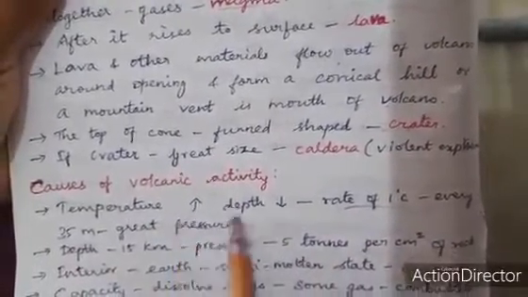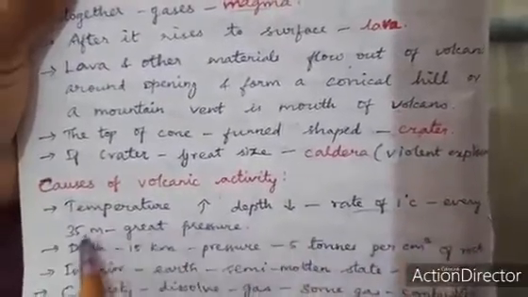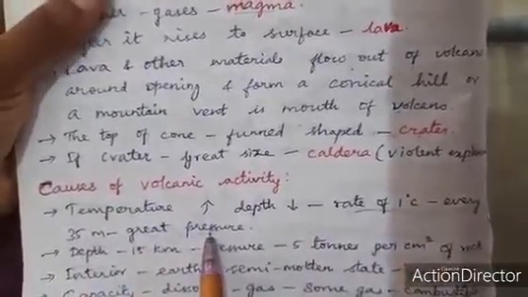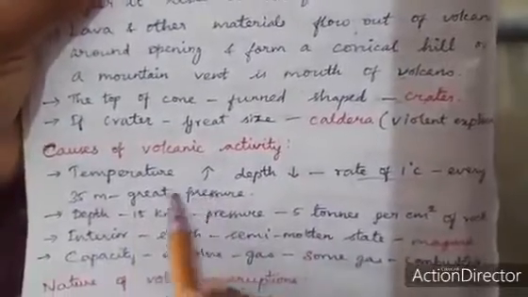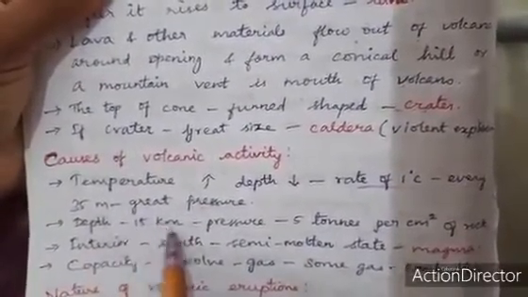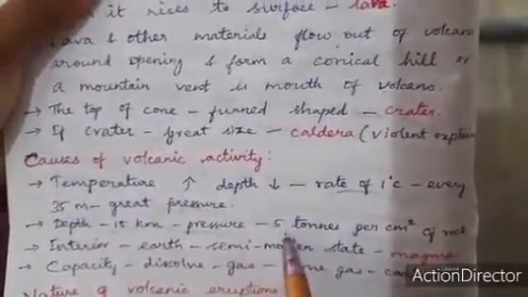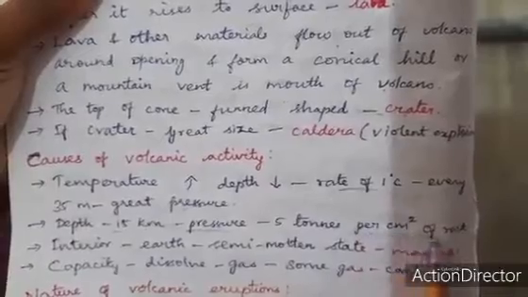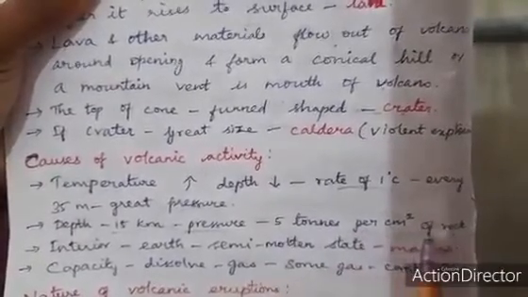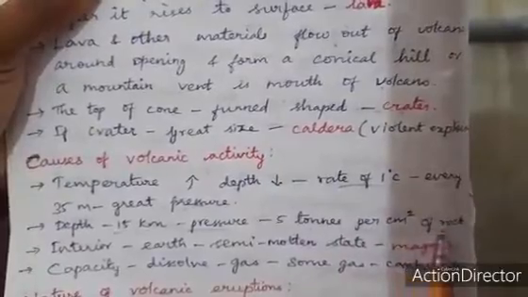If depth increases from 50 to 15 kilometers, pressure also increases at 5 tons per centimeter square of rocks.